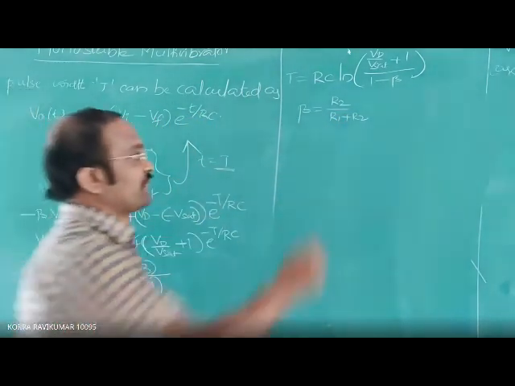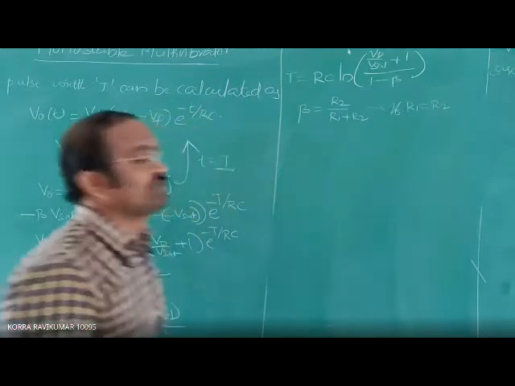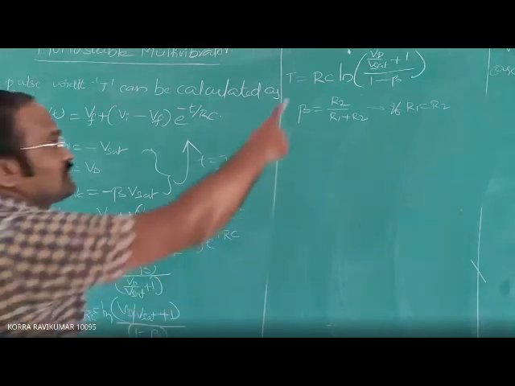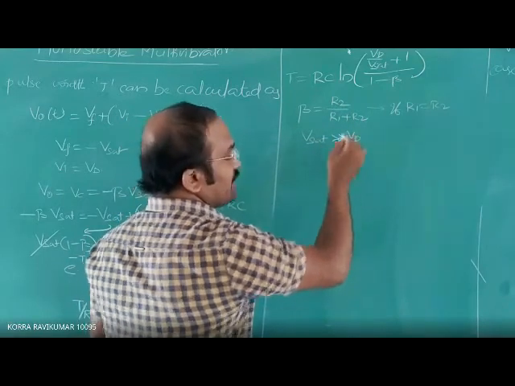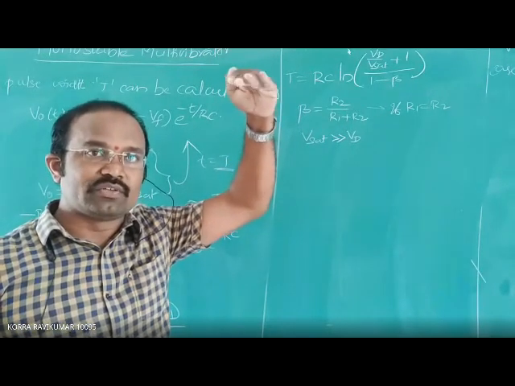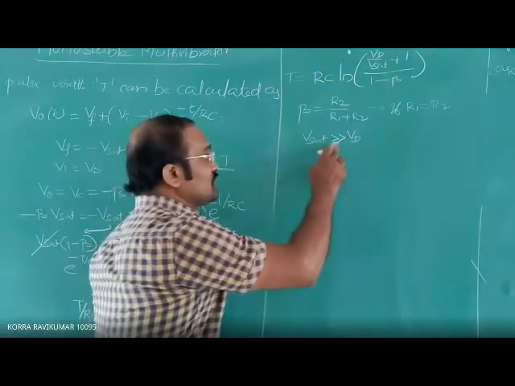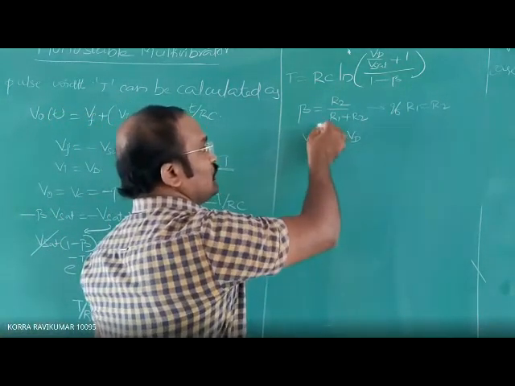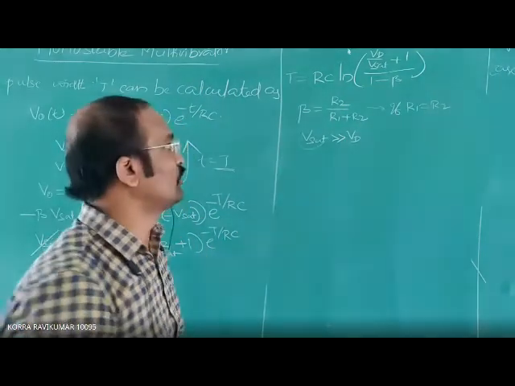Here, if R1 is equal to R2, then what is the value of beta? And also, V saturation is very much greater than Vd. If you observe the output waveform, V saturation is a peak value, which is very much greater than the diode drop voltage 0.7. So Vd is a small value, V saturation is a large value, and we can neglect Vd.